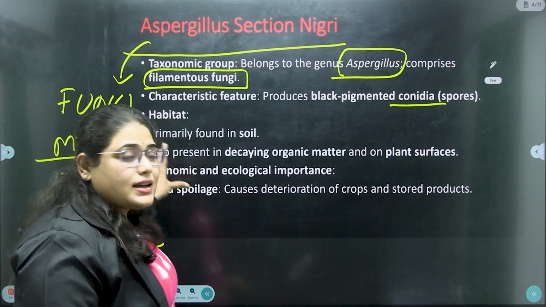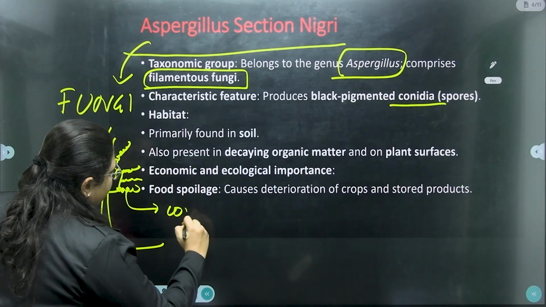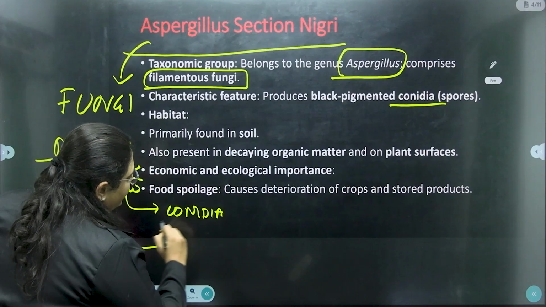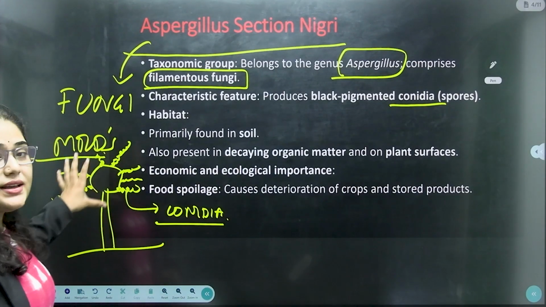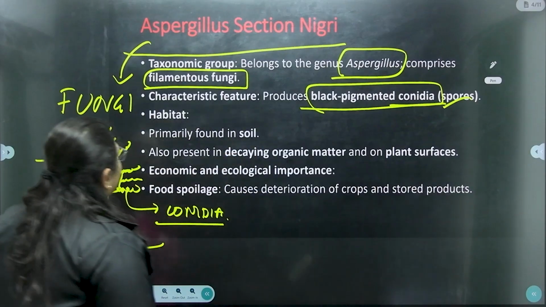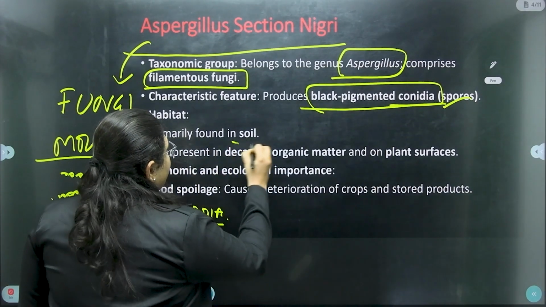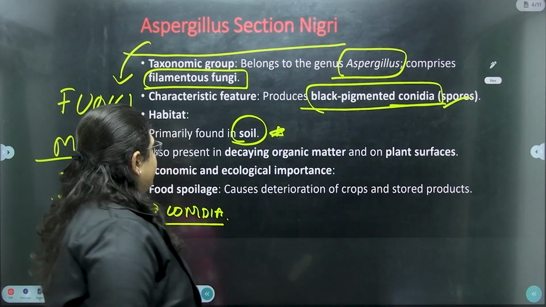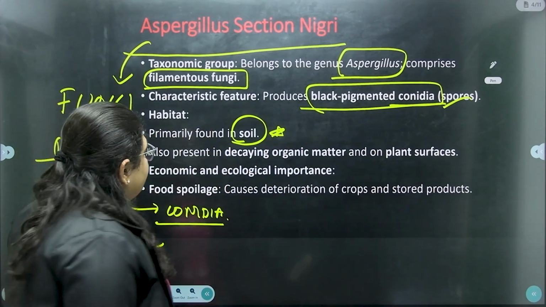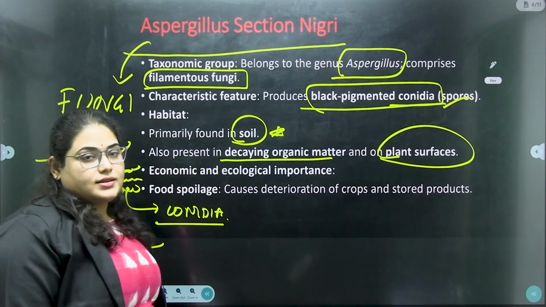Right. So this kind of structure is called conidia. This is basically a black pigmented conidia, or the spores. What is the habitat? So where do we find this fungi? It is generally found on the soil surface. It is also present in decaying organic matter and on plant surfaces.